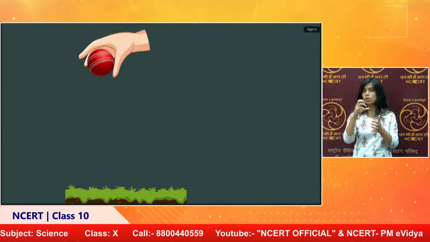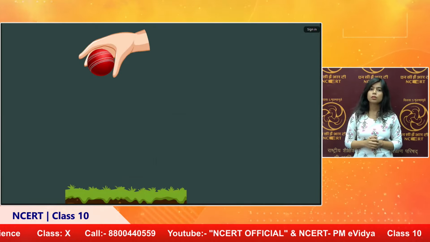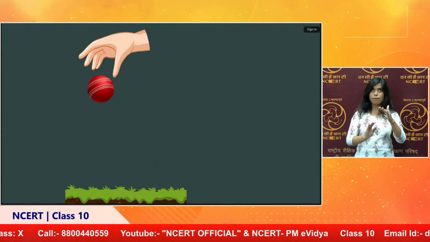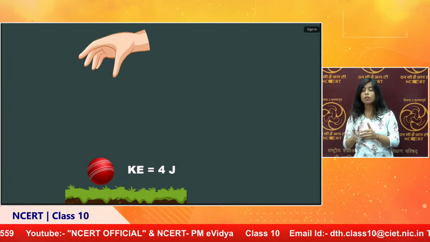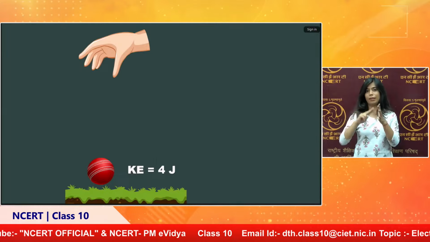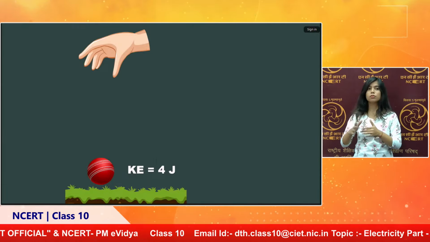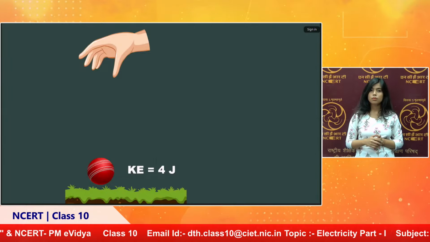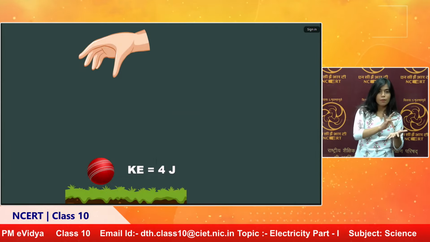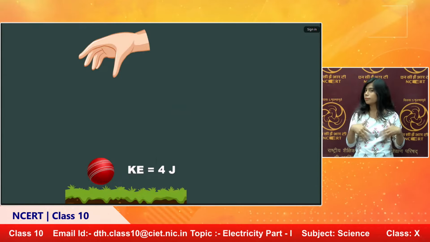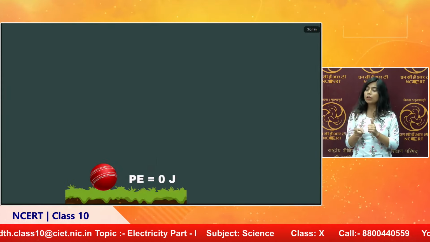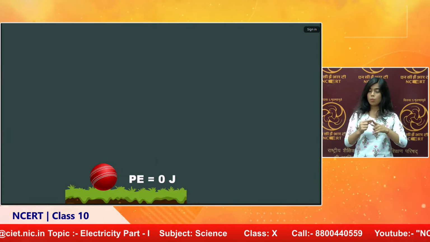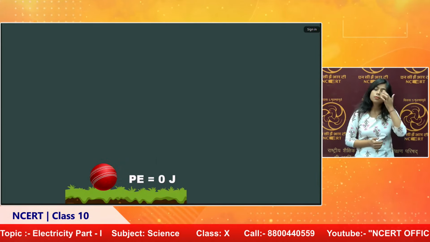To understand better, we can go from the gravitational field. Now I just drop this ball from a certain height, it will fall down. Before reaching the ground, it has some kinetic energy. Why? Because when a body is moving with a velocity, it has kinetic energy. Say the kinetic energy is 4 joules. From where does this kinetic energy come? The ball does not possess kinetic energy on the ground, where the potential energy is 0, because the potential energy is mgh, the height is 0, therefore potential energy is 0.